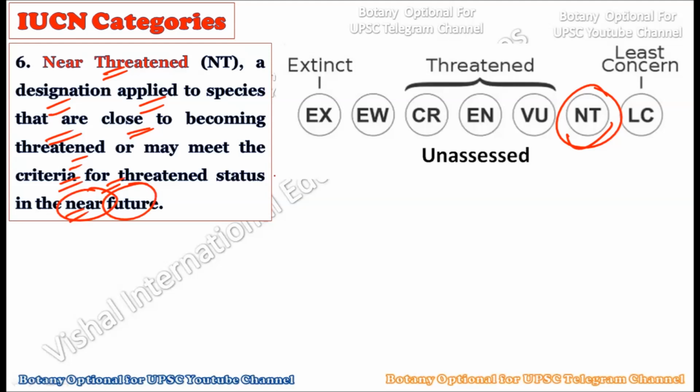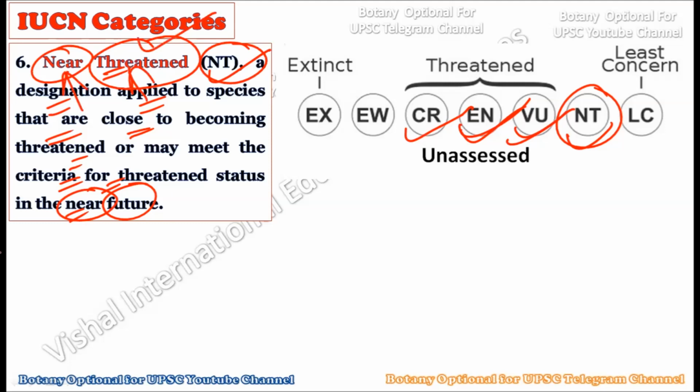So whatever species are going to be threatened themselves, or can be in the near future under the vulnerable or the endangered category, such species are called near threatened. That is, the species is very well maintained in the wild and also in captivity, but there is still some chance that in the near future it will fall into the vulnerable, endangered, or critically endangered category. In such a case, we classify this species as near threatened in the IUCN categories.